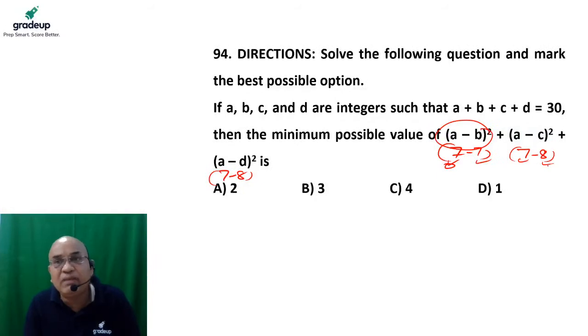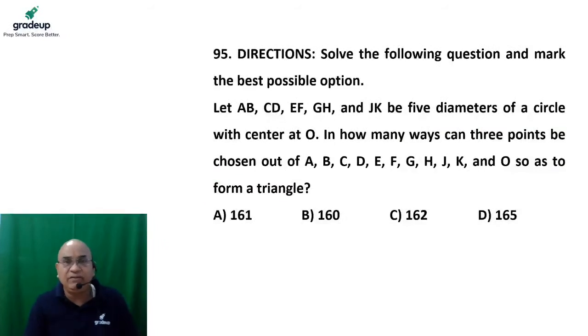Value of this function is minus 1 difference, but after squaring it will become 1. So 1 plus 0 is again 2. So the minimum value of this function cannot be less than 2 in any case. Move to the next question.